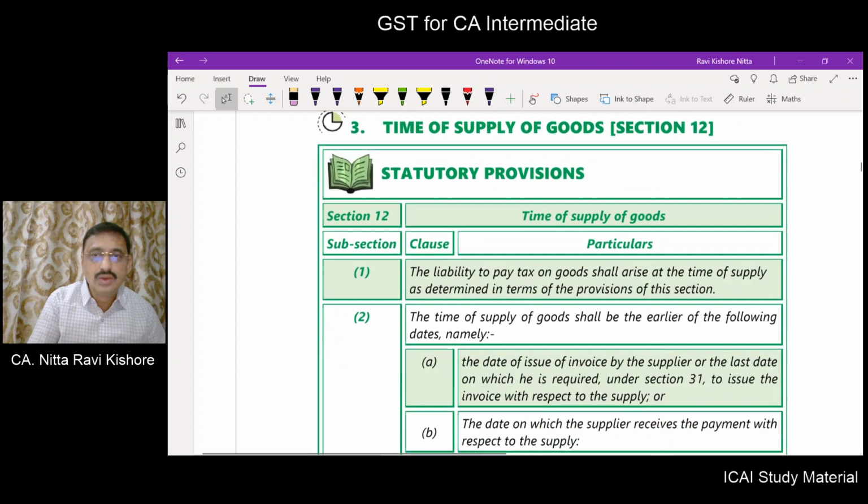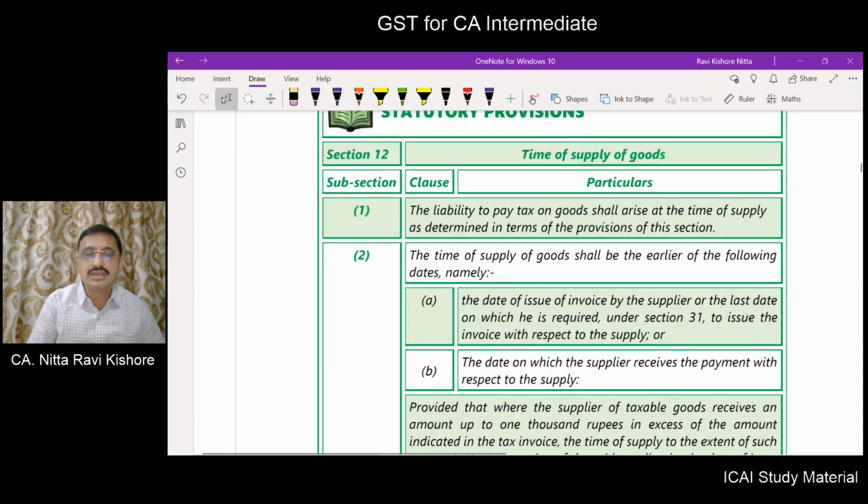Now, what does section 12 subsection 1 say? Section 12 deals with time of supply of goods. The liability to pay tax on goods shall arise at the time of supply as determined in accordance with the provisions of this section. Very good. It is an opening remark.